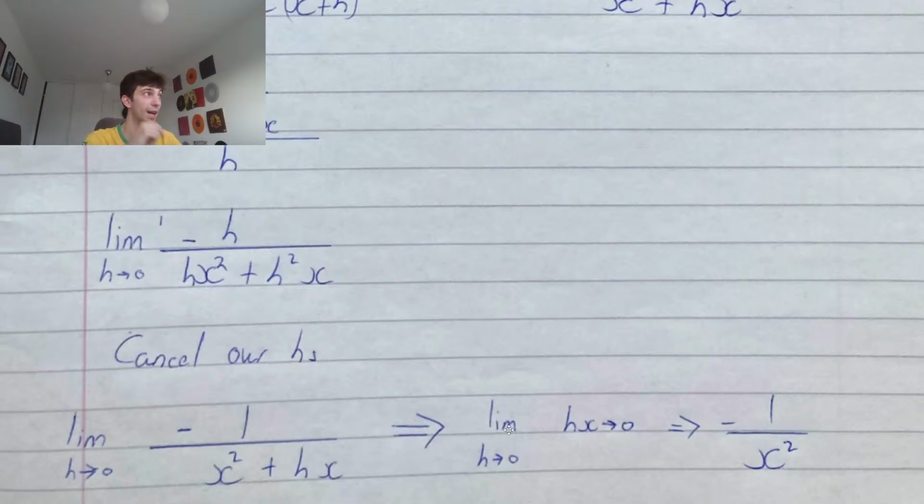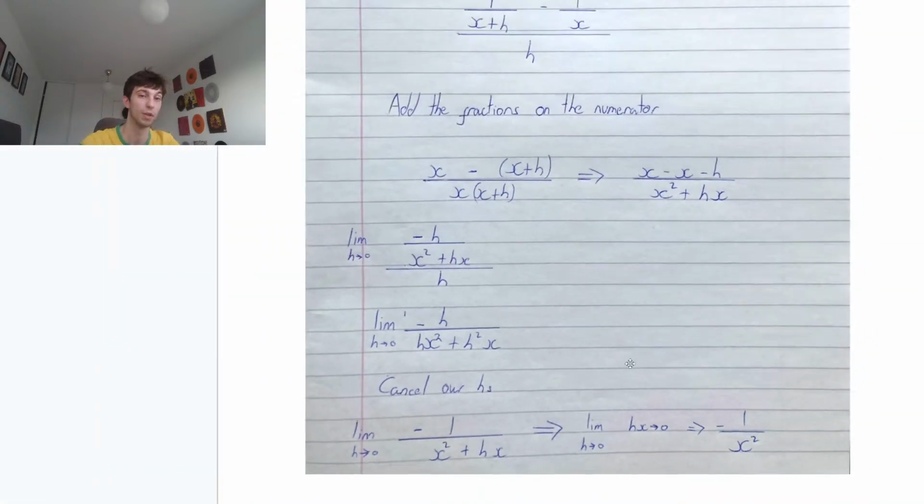So we evaluate the limit as h tends to 0. So as h tends to 0, hx will tend to 0, because that's x times 0, or something that tends to 0. That will leave us with minus 1 over x squared. Exactly what we needed to prove.